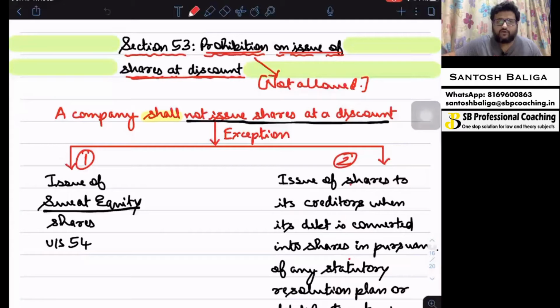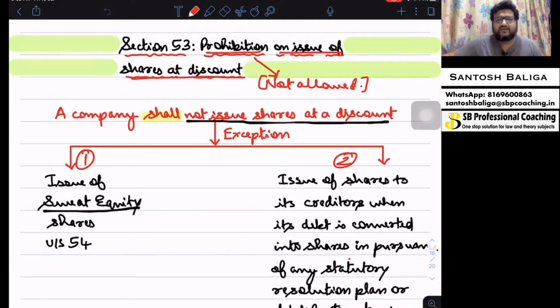In the last lecture, we had gone through section 52, which spoke about how shares can be issued by a company at premium, and within which we saw that the Companies Act under section 52 allows the company to issue shares at premium, and the amount of premium shall be transferred to securities premium account or share premium account. And we also saw what is the utilization of such share premium account or securities premium account created by the company. To understand the concept of securities premium account in detail, do refer to my last lecture, which I will also give you on the I button over here.